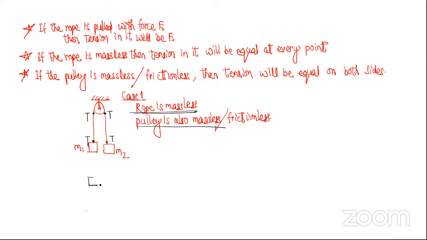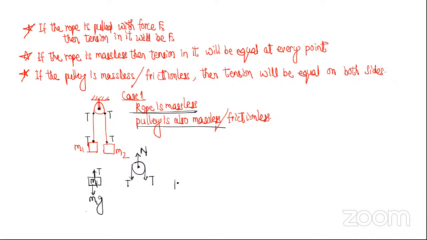So in my diagram for M1 the tension will be T, and of course M1G. For the pulley the tension will be T here, and here some force that is connected. Whichever it is connected to is applying some normal reaction. That I will tell you later.